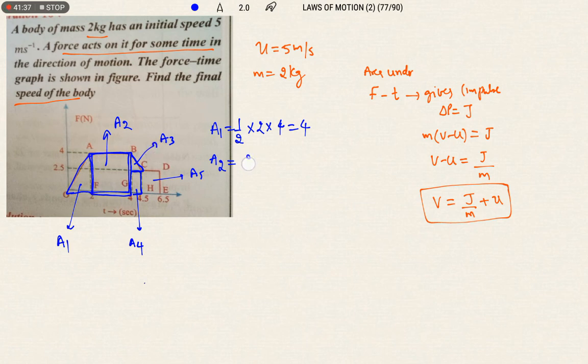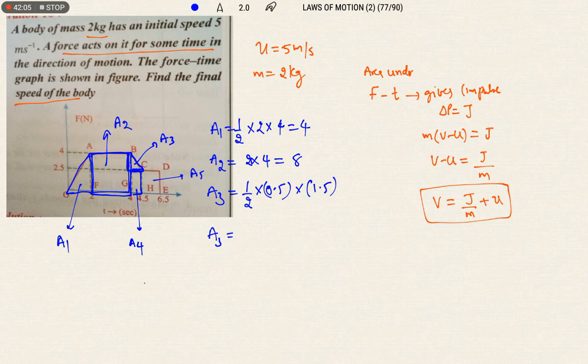2 into 4, this will be 8. Next, A3: half into base. So this base, 4.5 minus 4, that will be 0.5, into height. So height we need to take from this height only. So 4 minus 2.5, that will be 1.5.